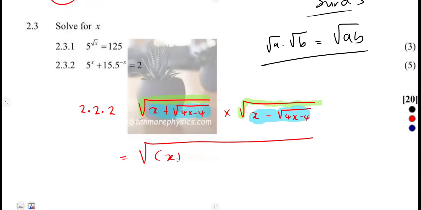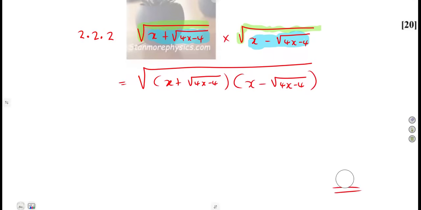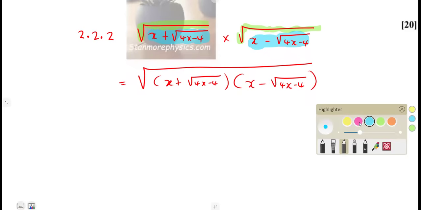So it was going to be x plus the square root of 4x minus 4 times x minus the square root of 4x minus 4 like this, which is giving us another aspect in our mathematics that is very, very important. What is inside the square root?